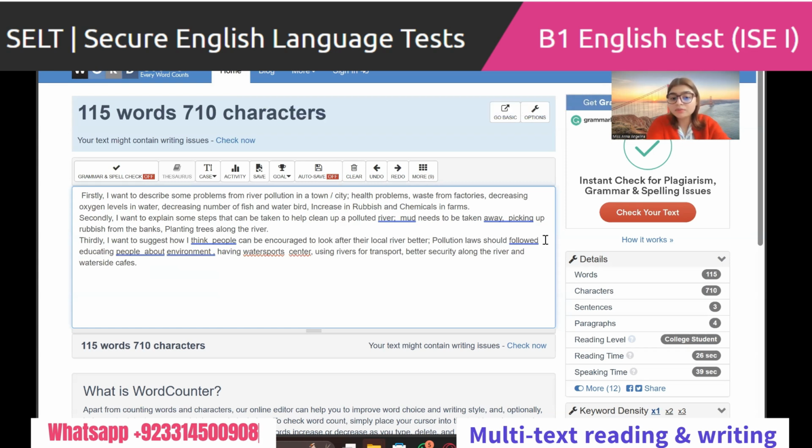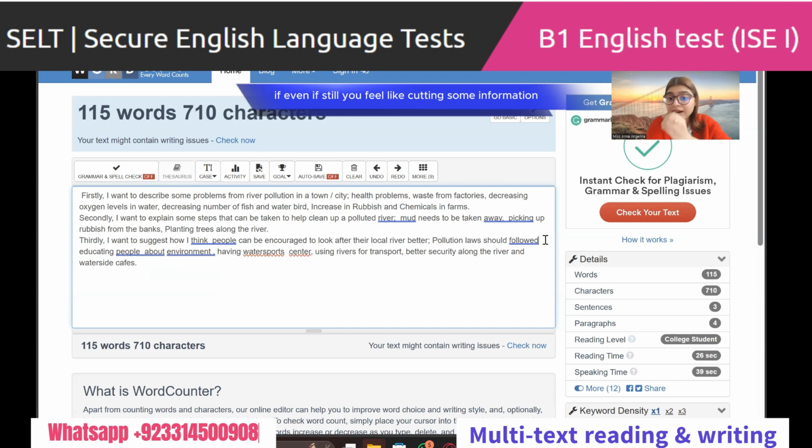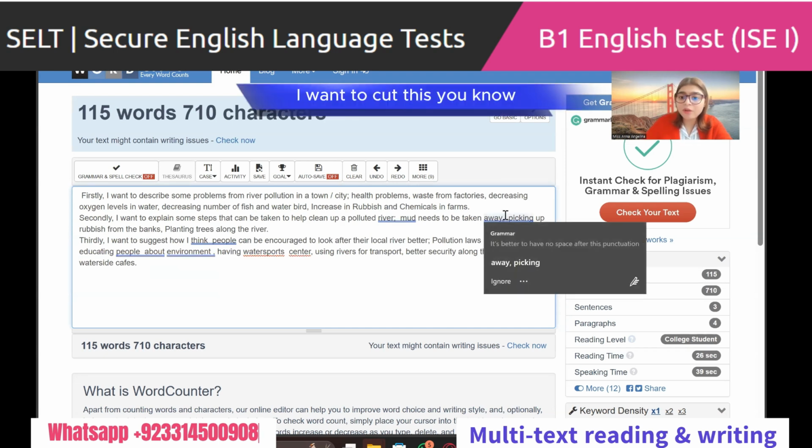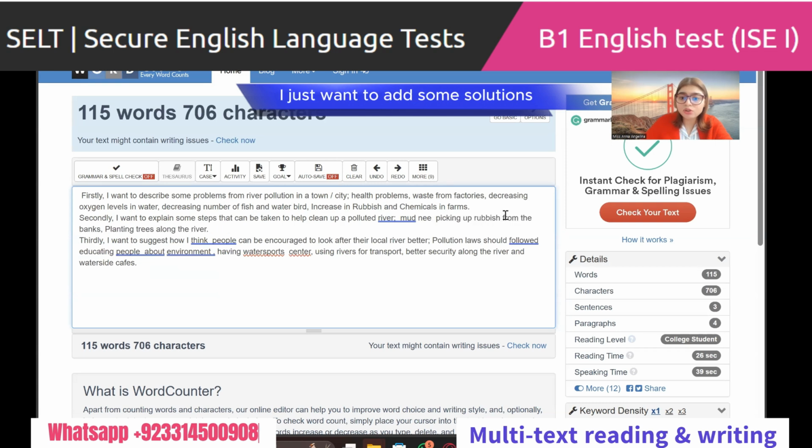Full stop. Even if still you feel like cutting some information, like I want to cut this. I don't think it's necessary. I want to cut this. You know, I just want to add some solutions. So this is fine. Just saying picking up rubbish from the banks and planting trees along the river. Do you understand me? Still, we have more than 100 words. And we are telling the right information. Is that okay? Do you understand what to do with it?